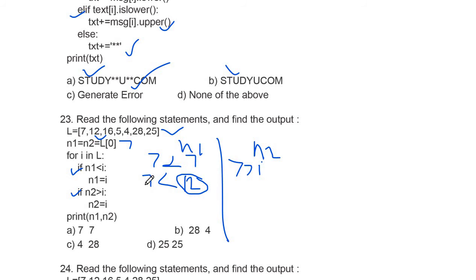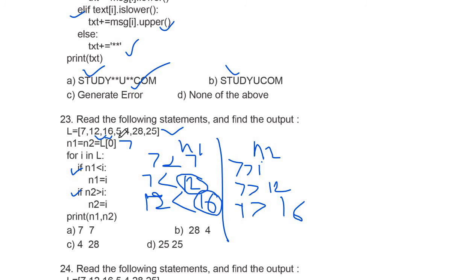Now come to the next if, and it will check again that 7 is greater than 12 or it is false, so it will do nothing. Now come to the again into the loop and it will check for 16 and it will check that 7, that is now 12. So n1 is now 12, so 12 is less than 16, condition is true, so your n1 will be replaced by the 16. And again it will check that your value n2 is currently 7 and it will check that 7 is greater than 16 and it is not true.